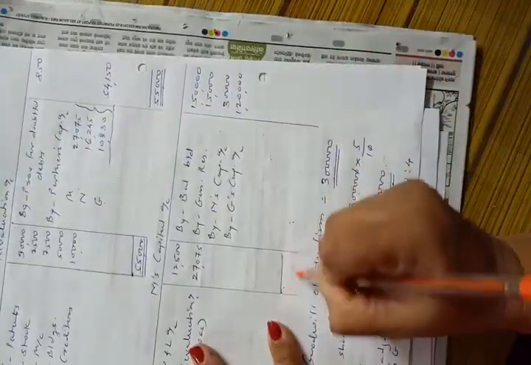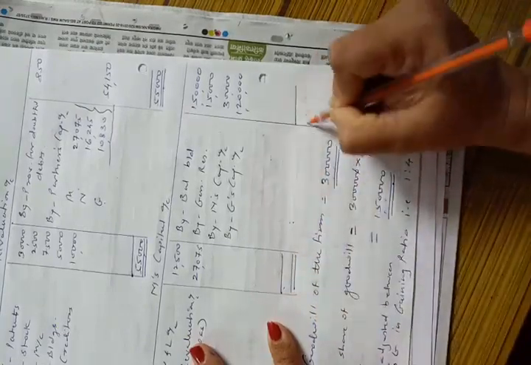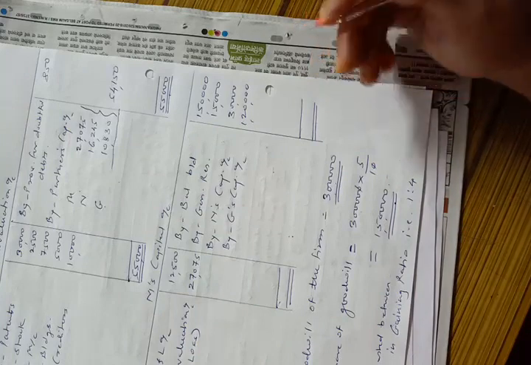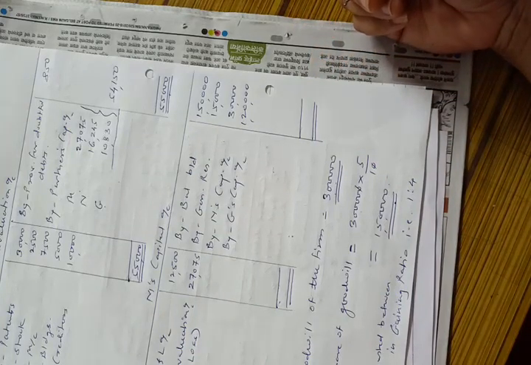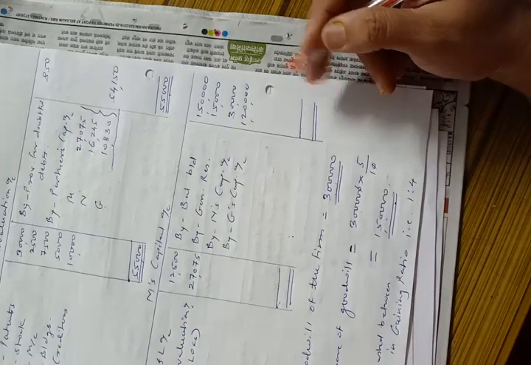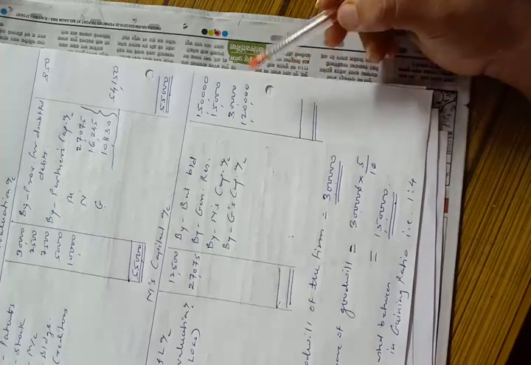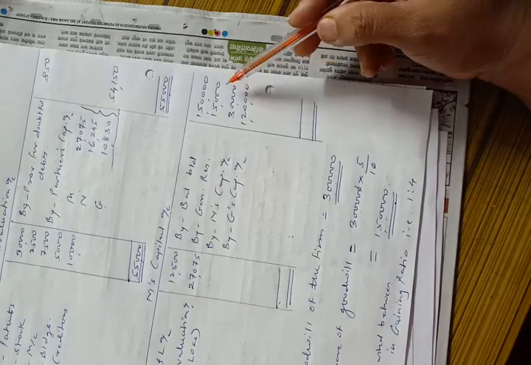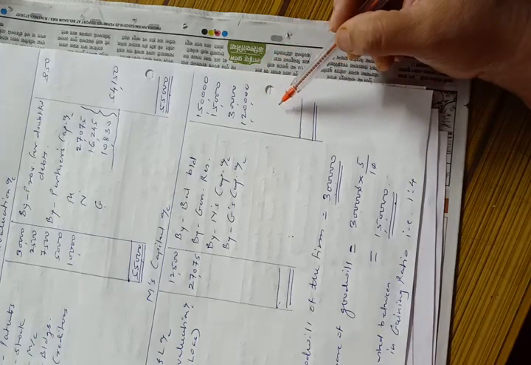Now we will tally the retiring partner's capital account. Many times they tell us to prepare only the retiring or deceased partner's capital account. It should be prepared this way. So we will make the total of the credit side, and the credit side total is 3,15,000.